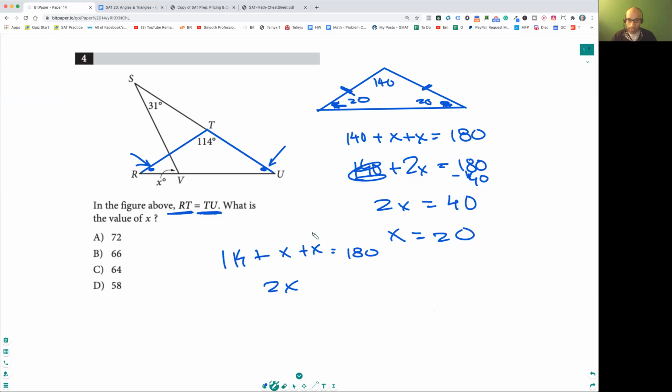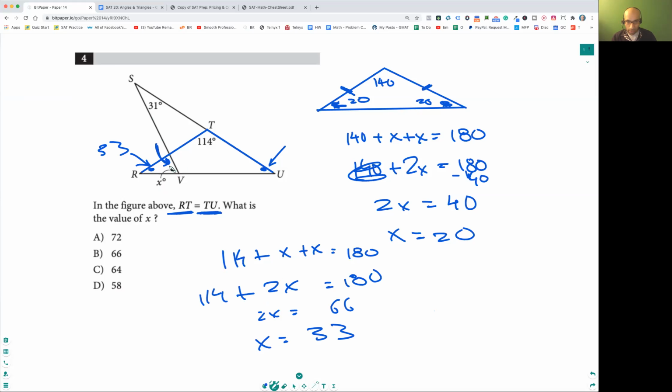So 114 plus 2x is equal to 180. So 2x is equal to 180 minus 114, which is 66, so x is equal to 33. So you got this to be 33. Remember, they're asking you this guy, which means all that remains is this angle over here.